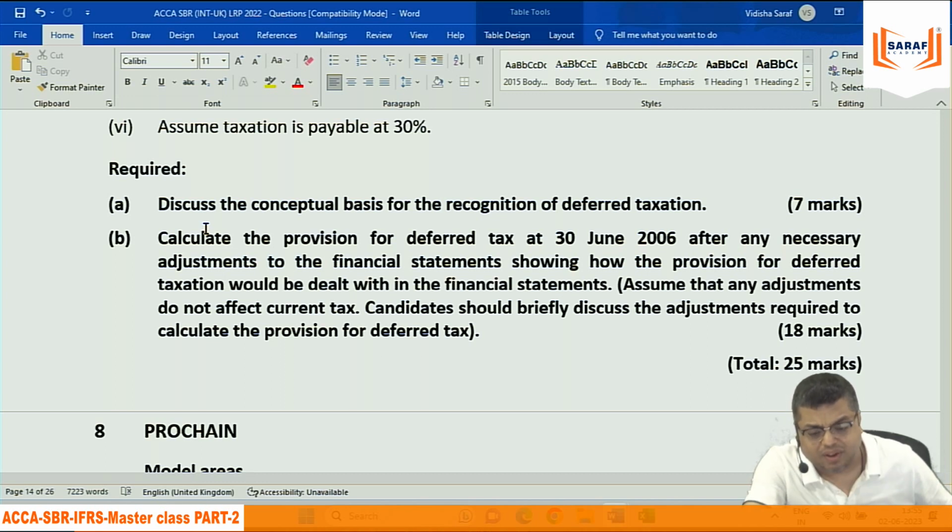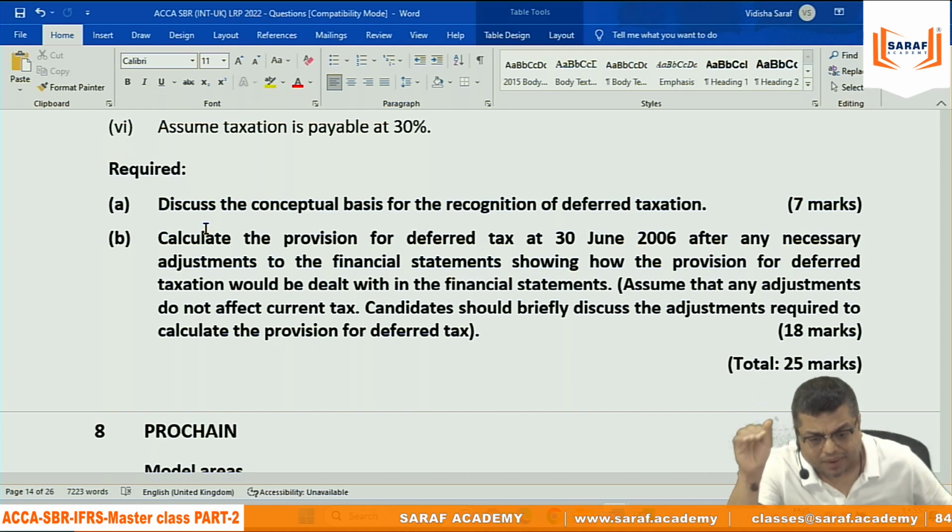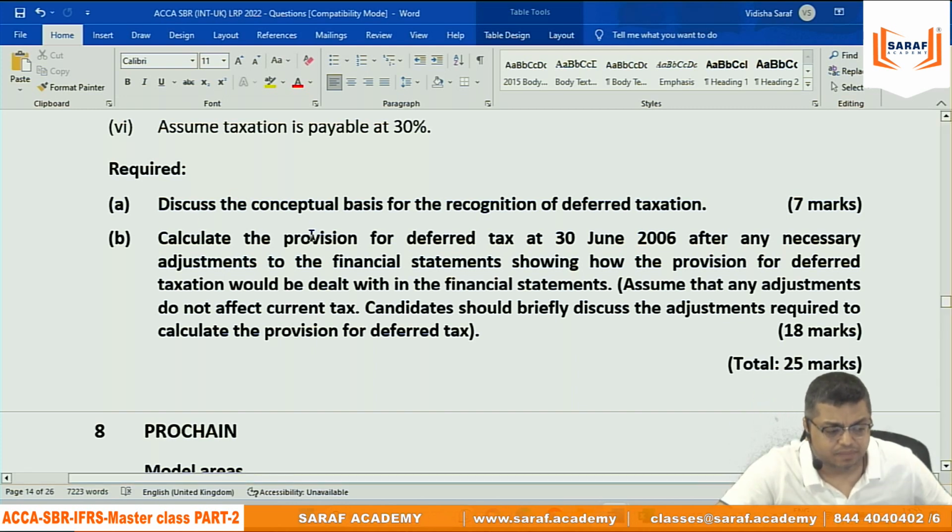That net figure will be recorded as an expense in the P&L account, and the deferred tax balance will be recorded in the balance sheet under non-current assets or non-current liabilities. It's a separate heading, between non-current and current. Similarly, on the asset side, between non-current and current.